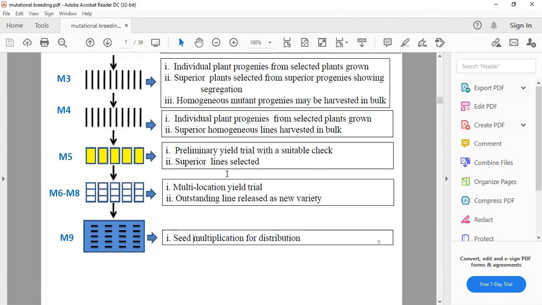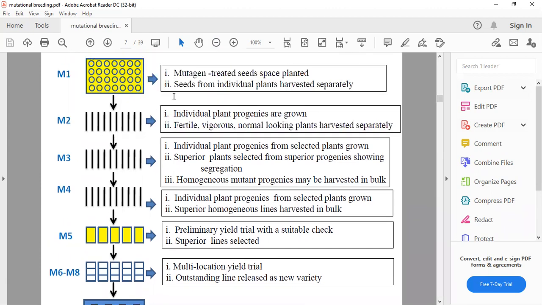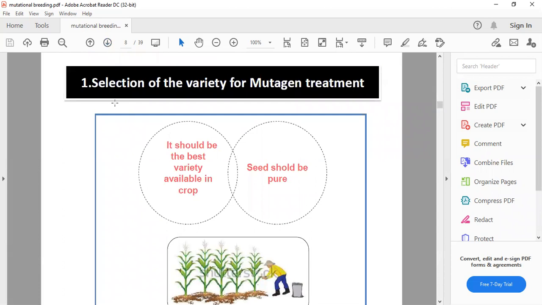These are the full processes of developing a mutational breeding program for crop improvement. That's how we improve the crop. After doing this experiment, we will go into details about the selection of effective treatments. For the selection, we have some criteria.